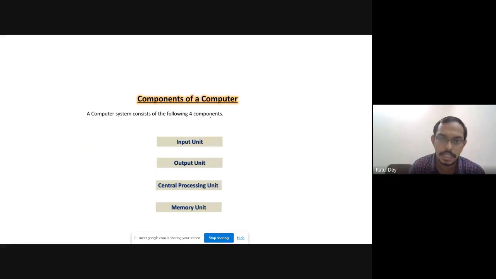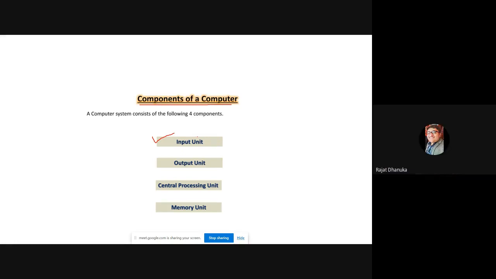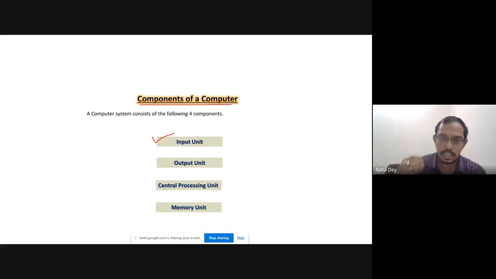This is called the basic components of the computer. There are four basic components. Maybe you know that. First is the input unit. Can anyone say which are the input units of a computer system? Keyboard, mouse, microphone. Whatever input we give, the information is taken from the user.